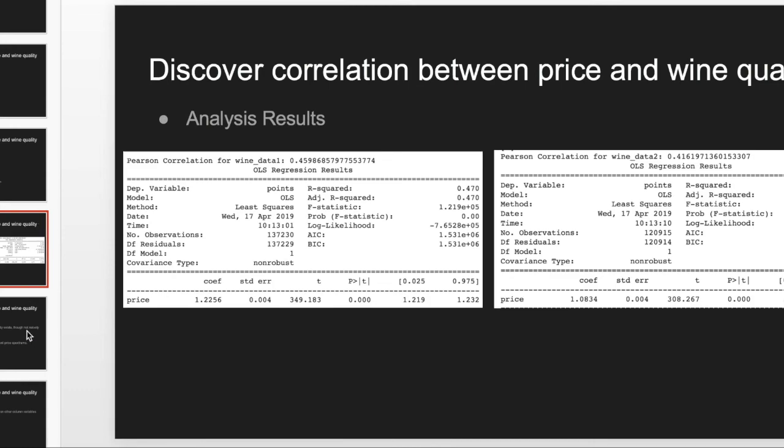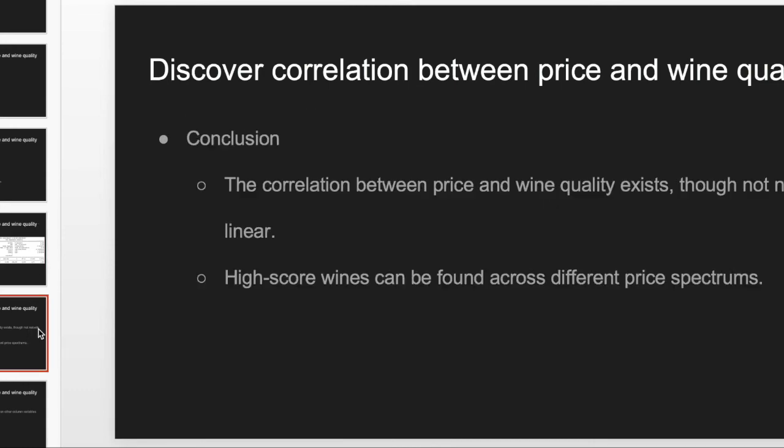So this brings us to the final conclusion that the correlation between price and wine quality really exists, but it's not naively linear. From our final distribution plots, we can also see high score wines can be found across different price spectrums.